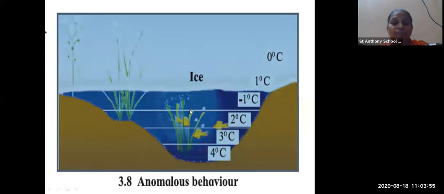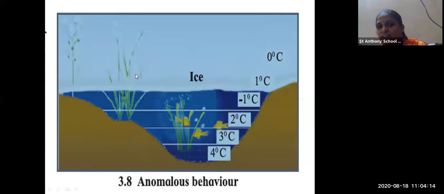You can see in the winter season, where the snow is falling, the river at the top is filled with ice, and at the lower levels you can see 4 degrees Celsius normal, 3 degrees Celsius, 2 degrees Celsius, 1 degree, 0 degree.